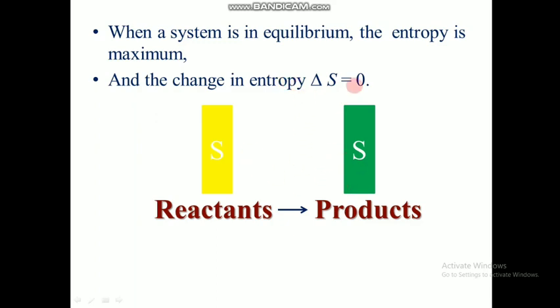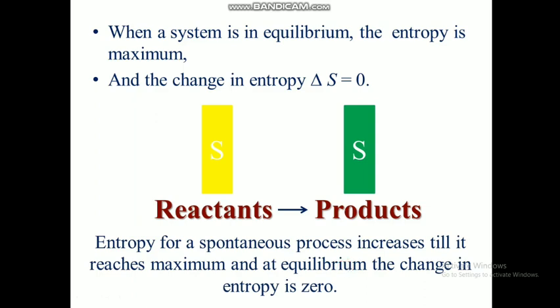But if you see the entropy change, both of them have the same entropy and the entropy change will be 0. So this is the case of equilibrium. At equilibrium, the entropy of the system will reach a maximum value, but the entropy change will be 0.